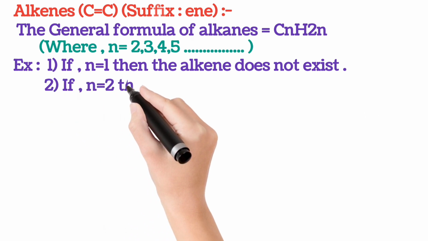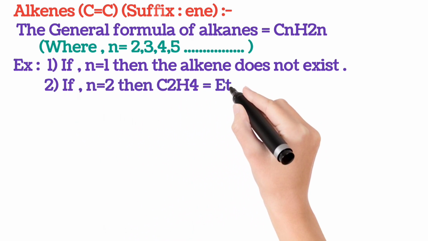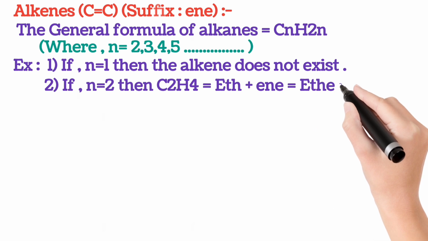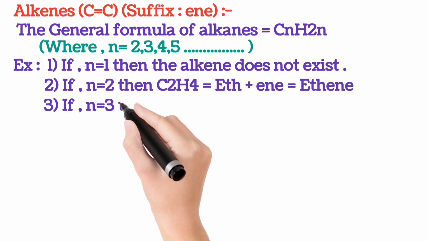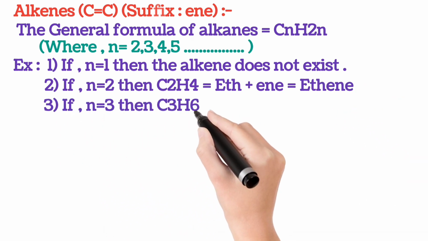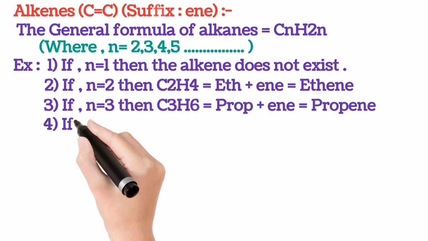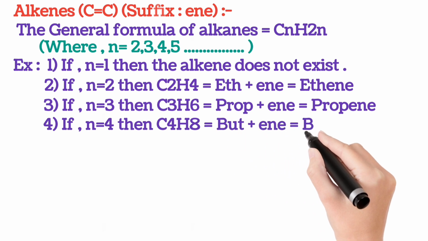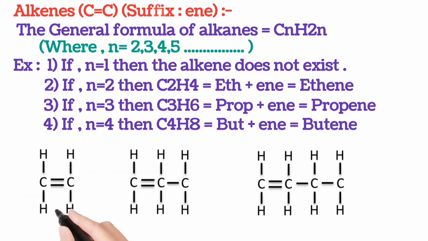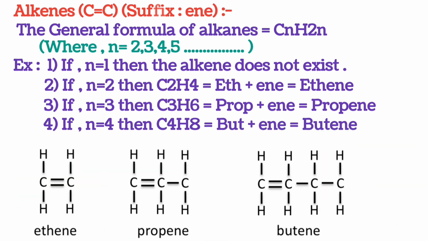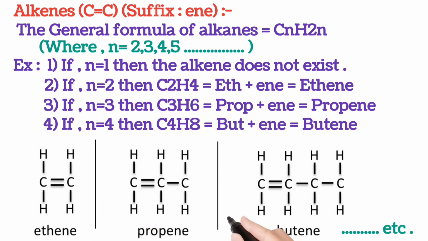If n is equal to 2, then we get C2H4. It is called eth plus ene, ethene. If n is equal to 3, then we get C3H6. It is called prop plus ene, propene. If n is equal to 4, then we get C4H8. It is called but plus ene, butene. The structures are as follows.